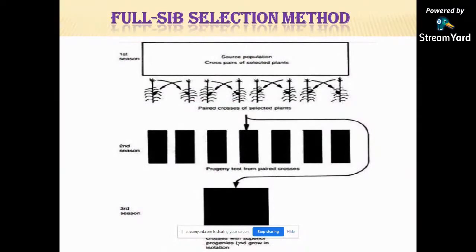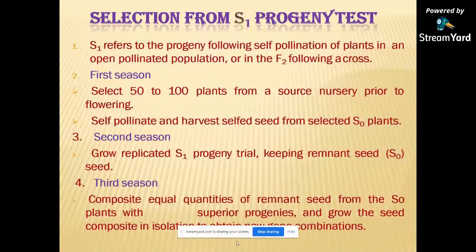This is a diagrammatic representation of full-sib recurrent selection, and selection from the S1 progeny test. S1 refers to progeny following the self-pollination of a plant in an open pollinated population or in the F2, following this process. In the first season, select 50 to 100 plants from the source nursery prior to flowering. They are self-pollinated and self-seed is harvested from the selected plants. In the second season, grow the replicated S1 progeny trial.